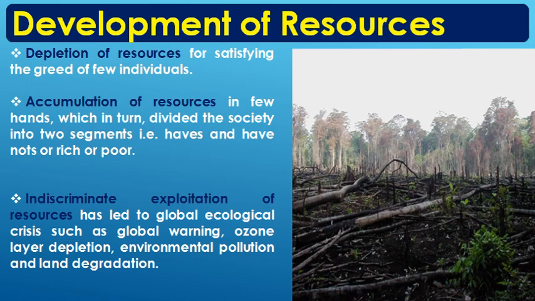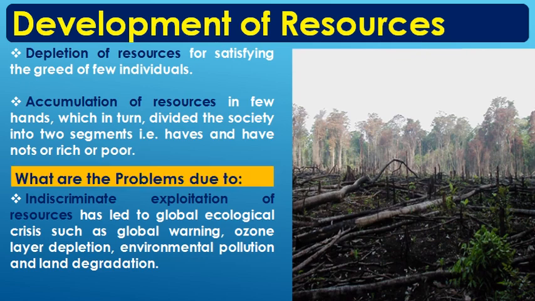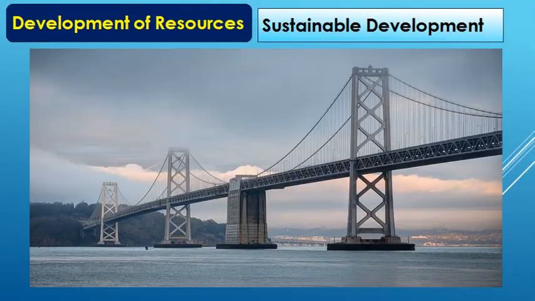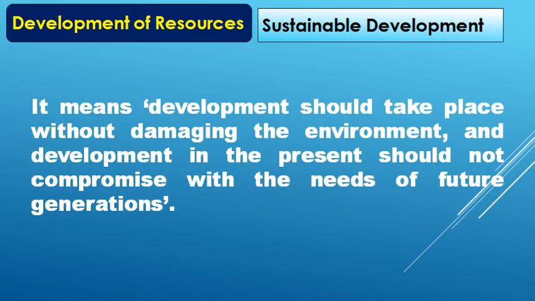Now, what will be the question on this? The question is, what are the problems due to indiscriminate exploitation of resources? Now, what is the solution? The solution is sustainable development. What is sustainable development? Sustainable development means development of resources, but at the same time taking into account the well-being of the future generation.